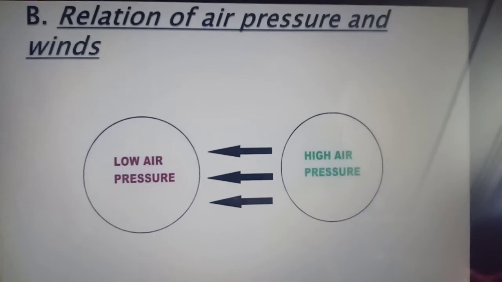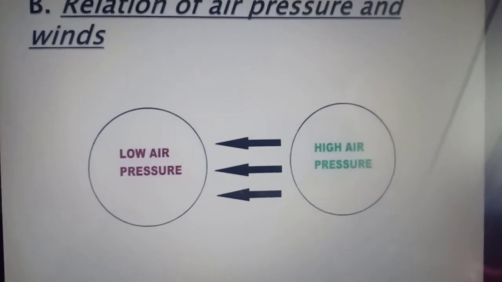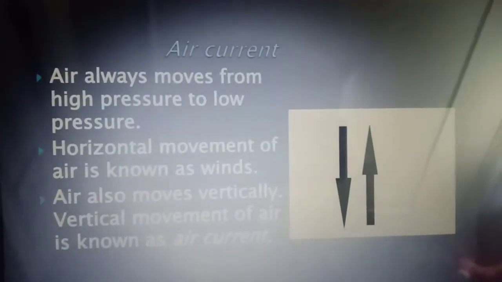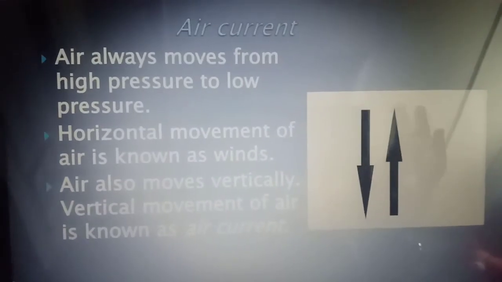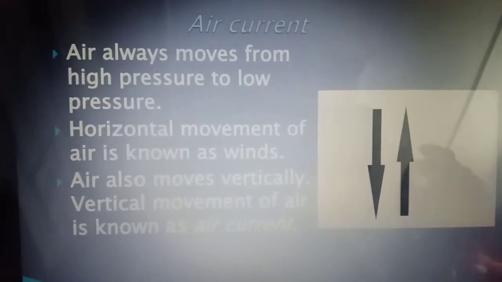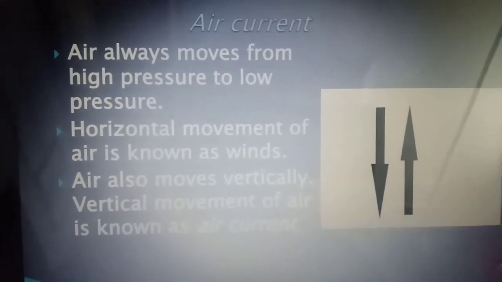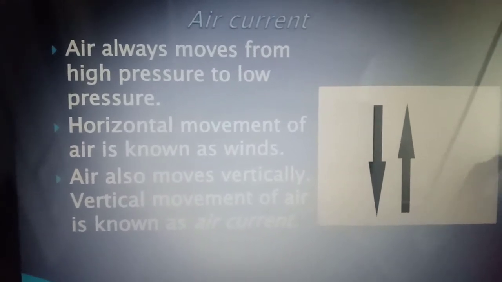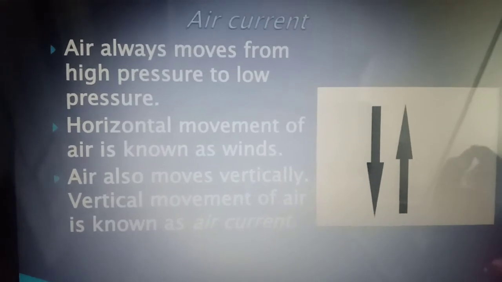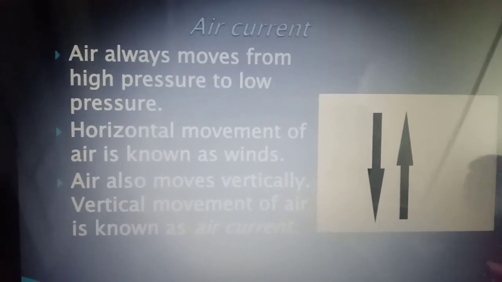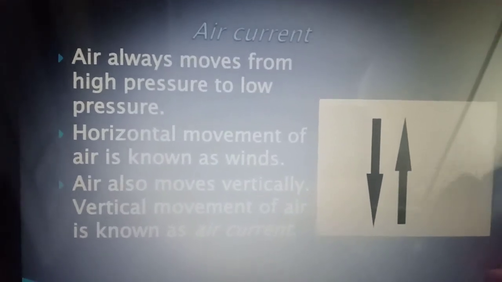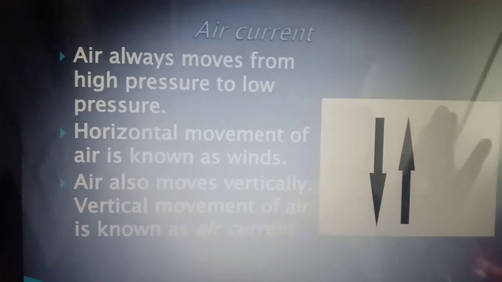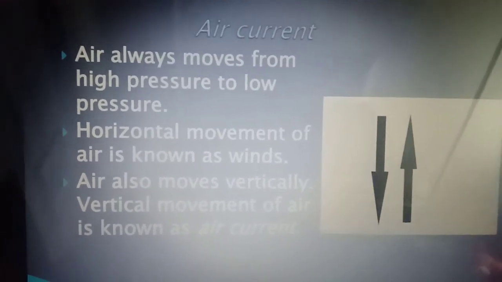This is the relation of air pressure and winds. Now we will see what is air current. Air always moves from high pressure to low pressure. Horizontal movement of air is known as winds. Air also moves in a vertical movement, and the vertical movement of air is known as air current.